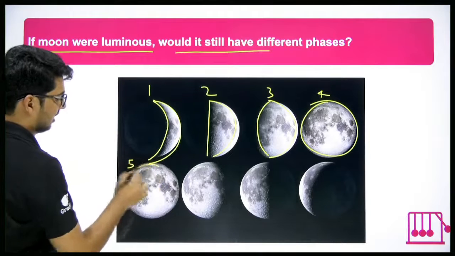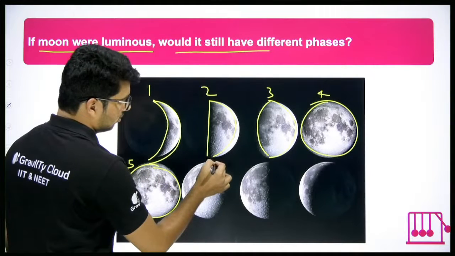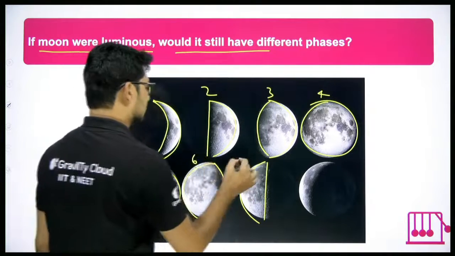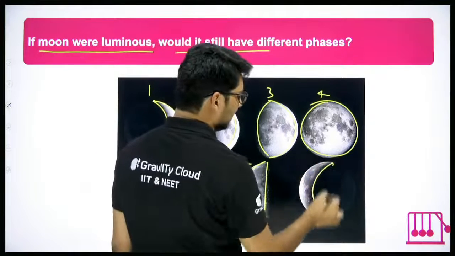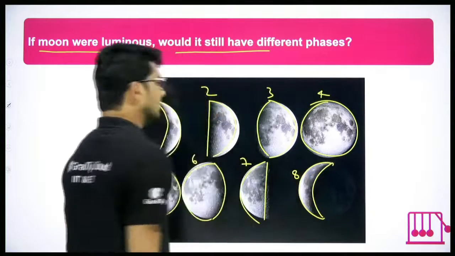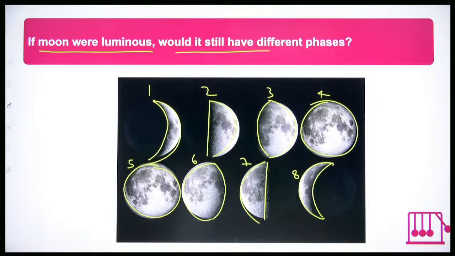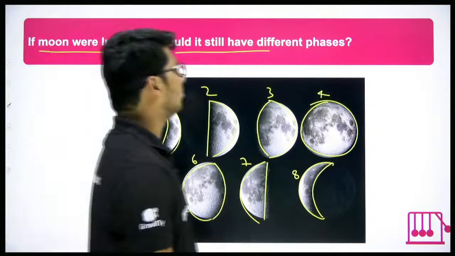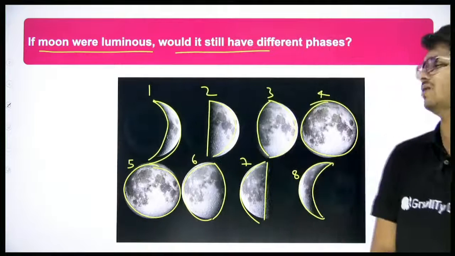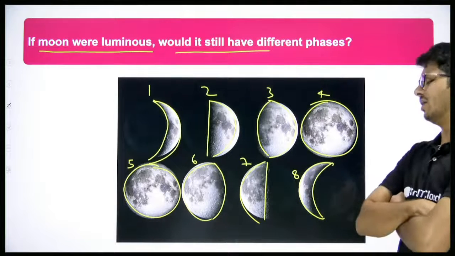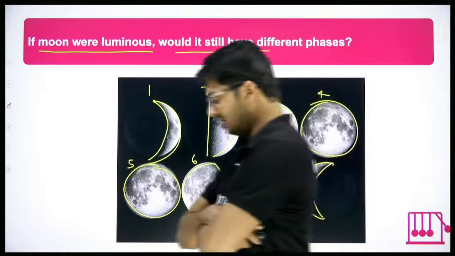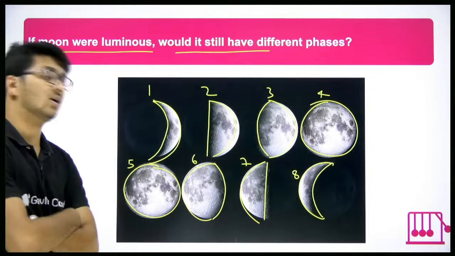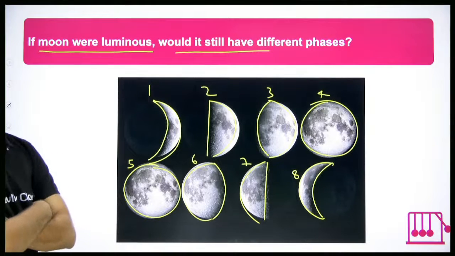Again, I can take 5, complete is visible. Then 4, not complete, let's say this much. Right? 6, 7, half is visible. And 8, it's something like this. You can see there are different phases of moon. Can you notice it? Now the question is, if moon were luminous, if moon emits its own light, would it still have different phases? What do you think? Yes or no? Imagine that moon is emitting light. Moon is luminous. And then you tell me, are the different phases possible? Yes or no?